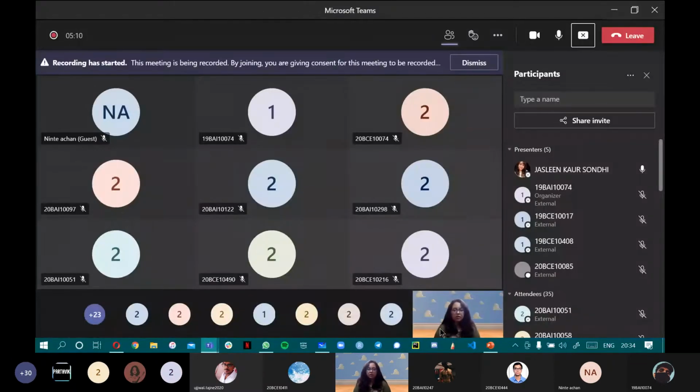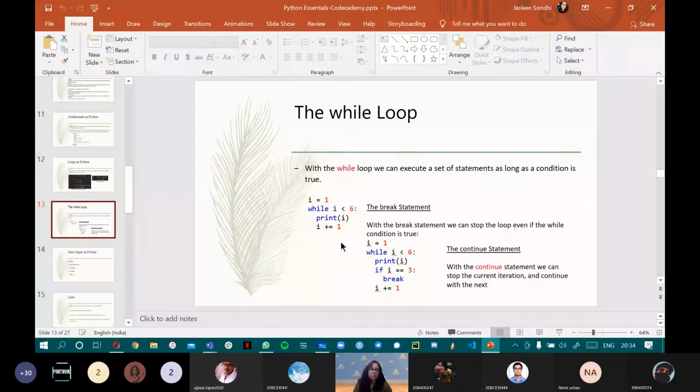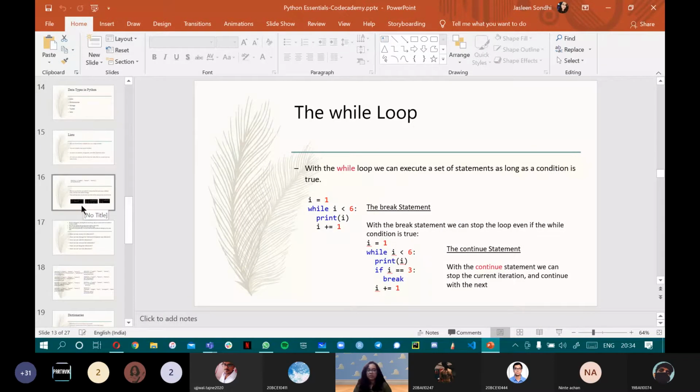Yes. Thank you. So we left off at the while loop yesterday. So we are only left with data types and functions in Python. And I've also included a couple of slides about list comprehension because there was a doubt regarding it yesterday. So we're going to cover that and then we'll dive into deep learning, introduction to deep learning.